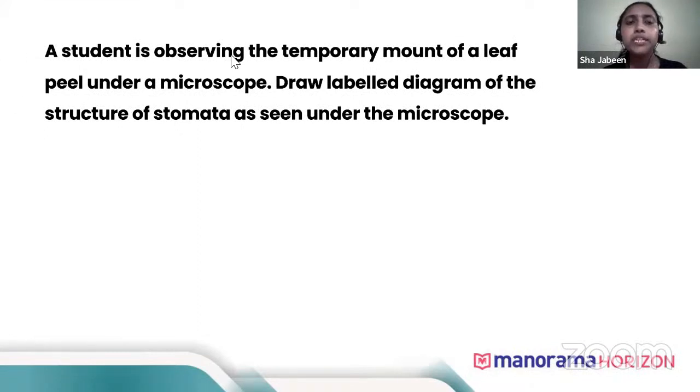Now, a student is observing the temporary mount of a leaf peel under a microscope. Draw a labelled diagram of the structure of stomata as seen under the microscope. Now students, these questions are taken from previous year question papers. This question, the labelled diagram, was asked in previous year questions. So please note that the diagrams should be clear, the diagram of stomata and the parts should be clear.